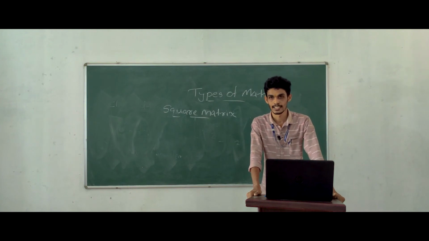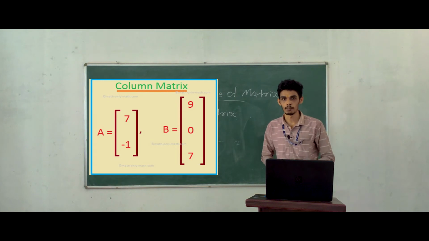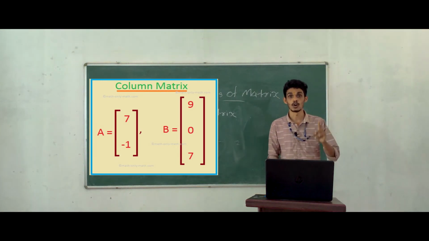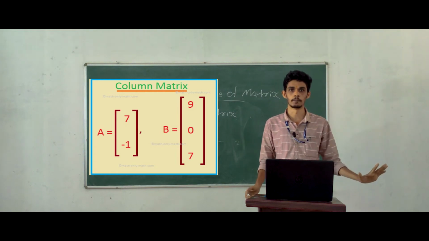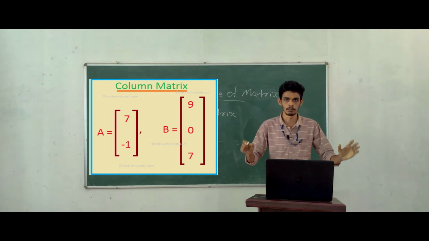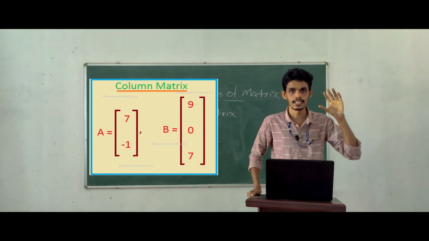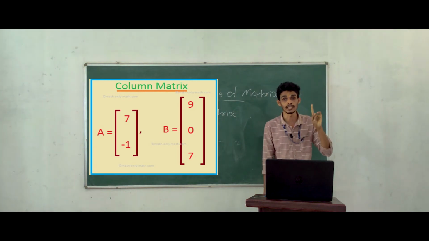Second type, column matrix. In the case of a column matrix, the matrix has only one column.